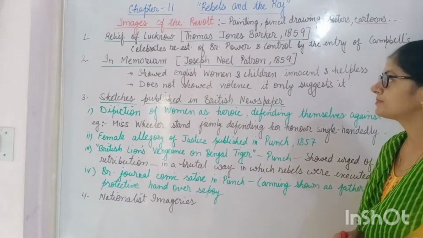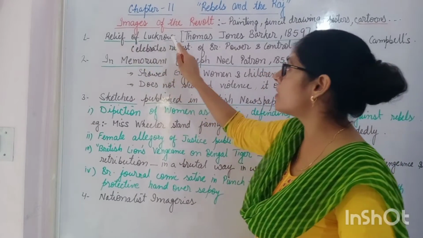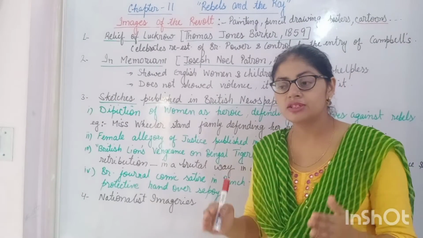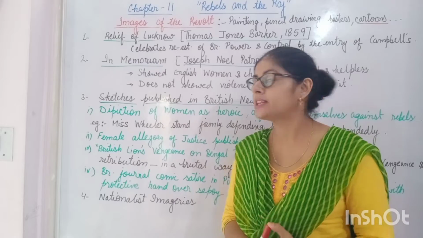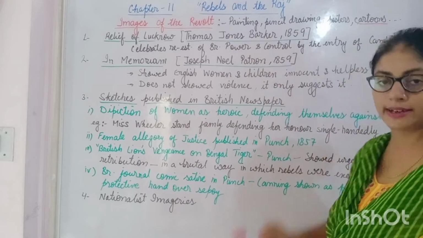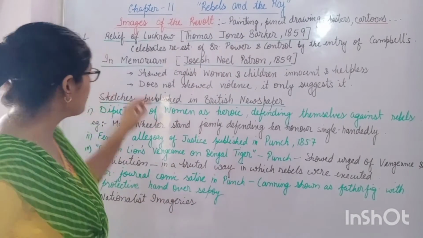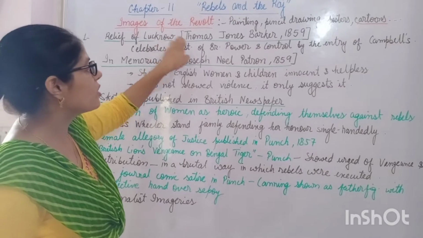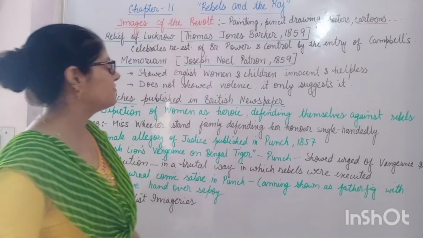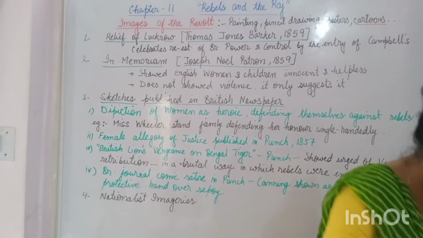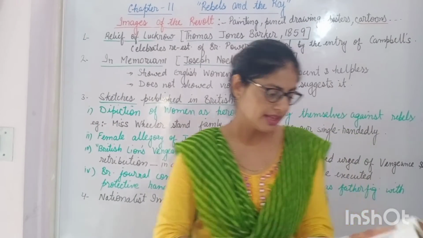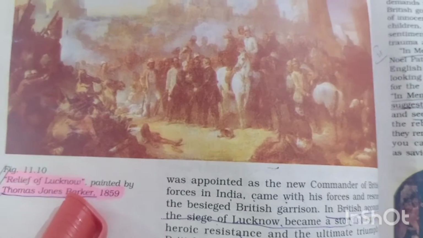So now we start. The first image is of the Relief of Lucknow. This image is actually a painting, and the painting was made by Thomas John Barker. Students, it is important to know the name of the painter. The name of the painting is Relief of Lucknow and it was made by Thomas John Barker in 1859. I am showing you the picture of the painting here. Students, this is the painting. As you can see here, Relief of Lucknow, made by Thomas John Barker.